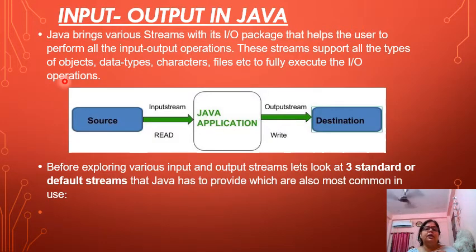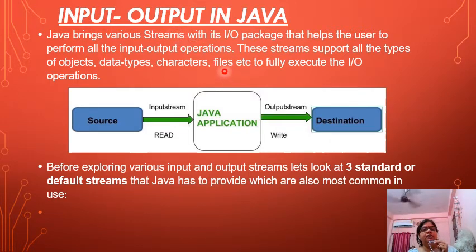Now, what is input output in Java? See, this is very important. Now you are going to do programs with your input stream reader. So how will we do it? Java brings various streams with its IO package, input output. It has a package of IO.